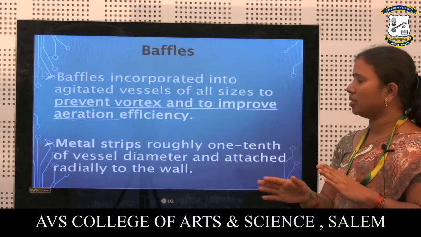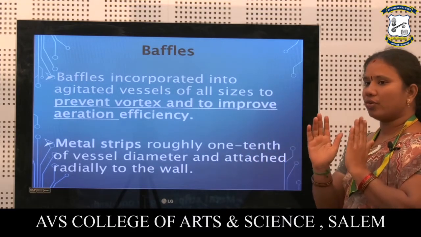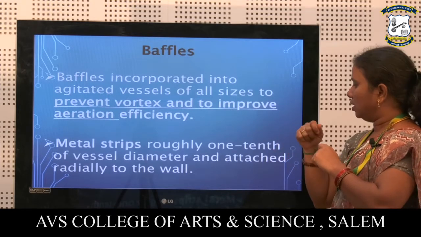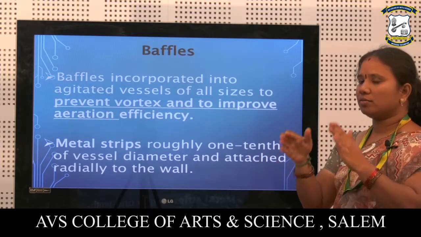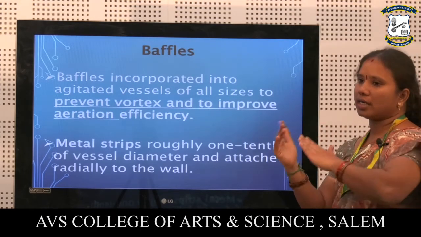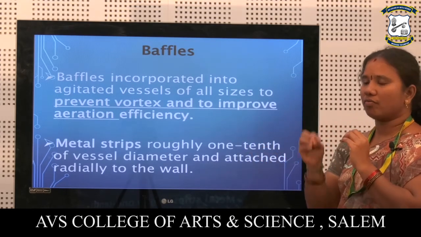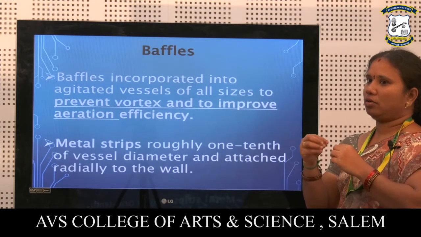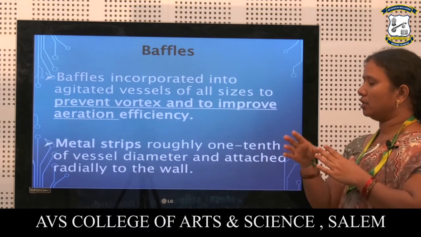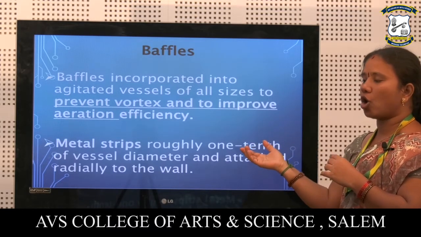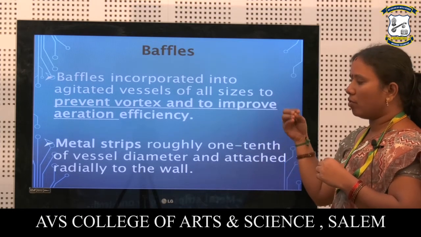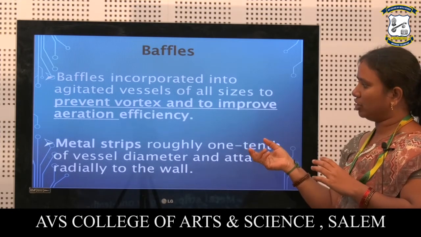Next, baffles, which are incorporated between the walls of your fermenter tank. This will avoid attachment of microorganism to the walls of your bioreactor. If the organism is attached to the walls of the fermenter, it will not grow properly and the product will be lost. So we should avoid that deposition of microorganism on the walls of your bioreactor. While we are overcoming this, we can give a more efficient product.